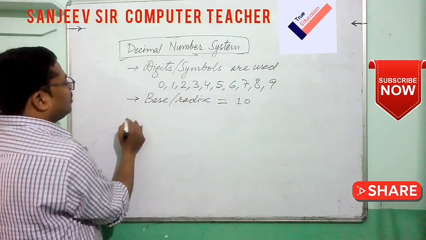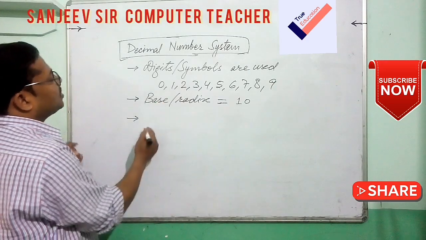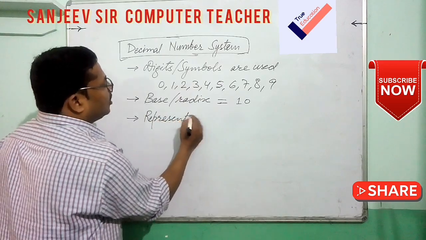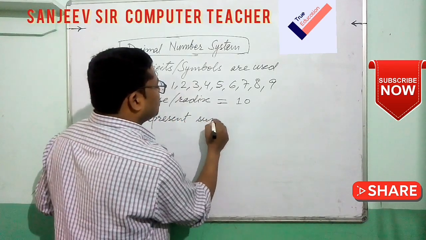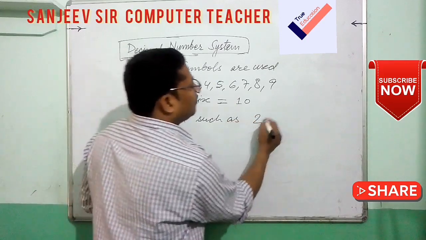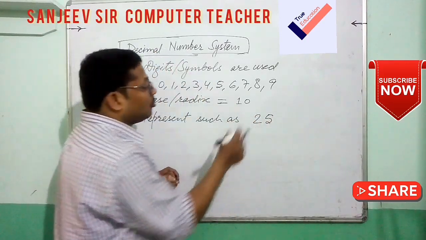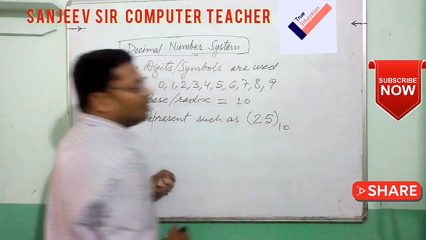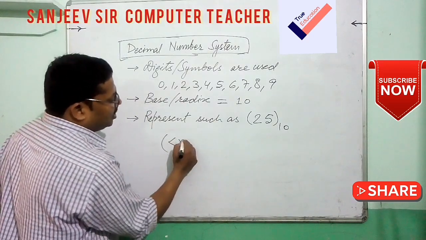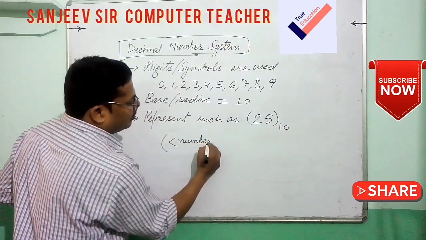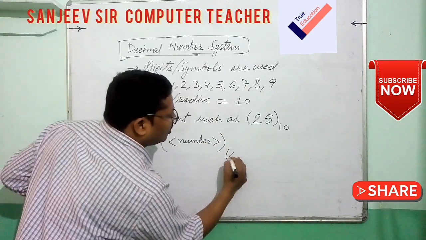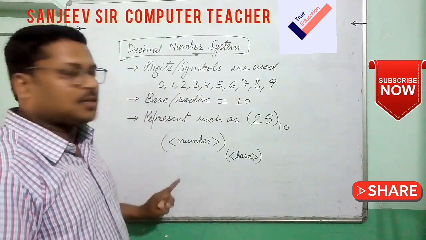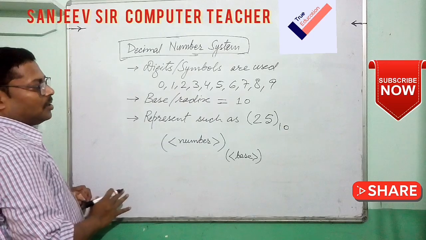As an example, we represent it like this, such as 25. If we write it, whether it is octal, hexadecimal or binary, we identify it with this. So we are representing the number, and inside this we write the base. In such a way we represent the decimal number system. So this is the decimal number system, and this is an example of it.